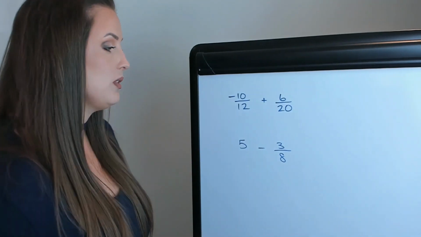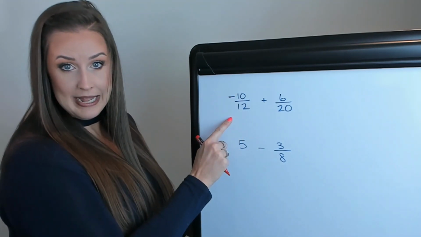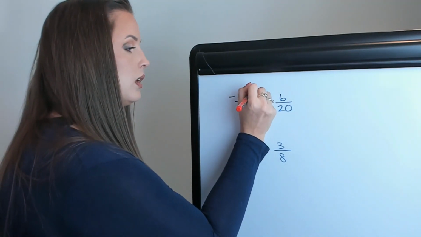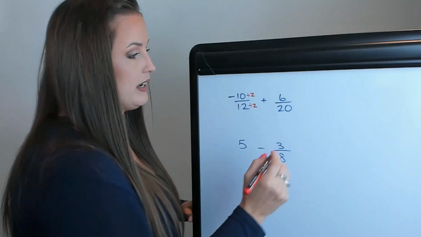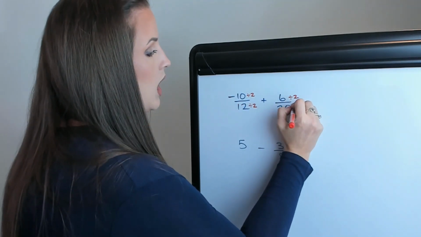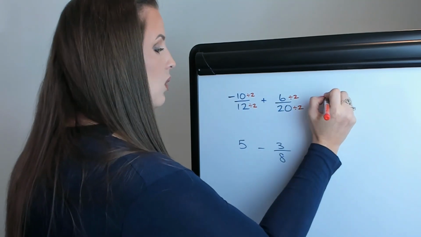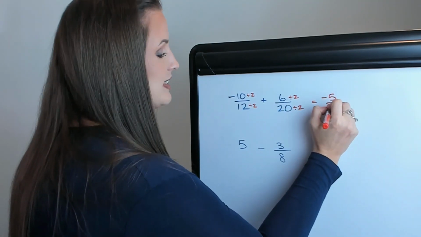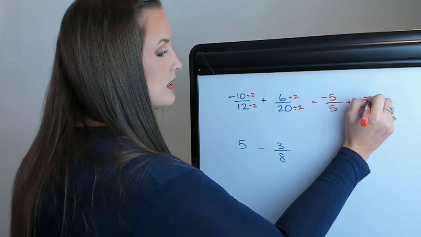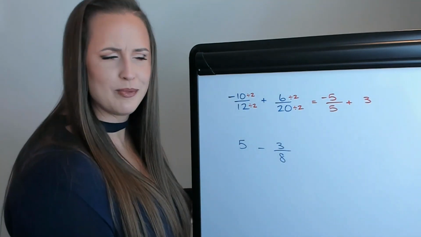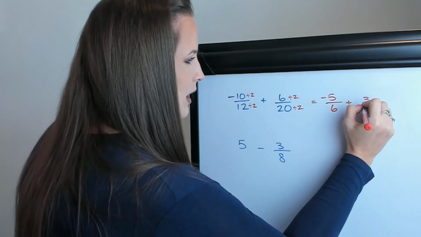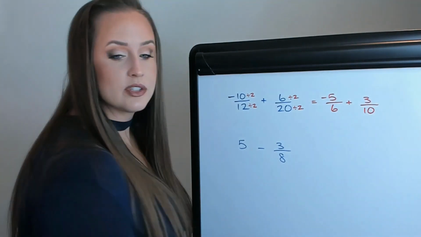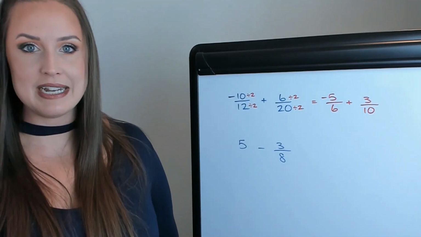But if you're confident that you know the rules correctly, then you can reduce beforehand. So I am going to do that. I'm going to reduce this one and divide each one by 2. And I'll reduce this one and divide each of these by 2. So I will come up with negative 5/6 plus 3/10. So negative 5/6 plus 3/10 is now what we're adding.